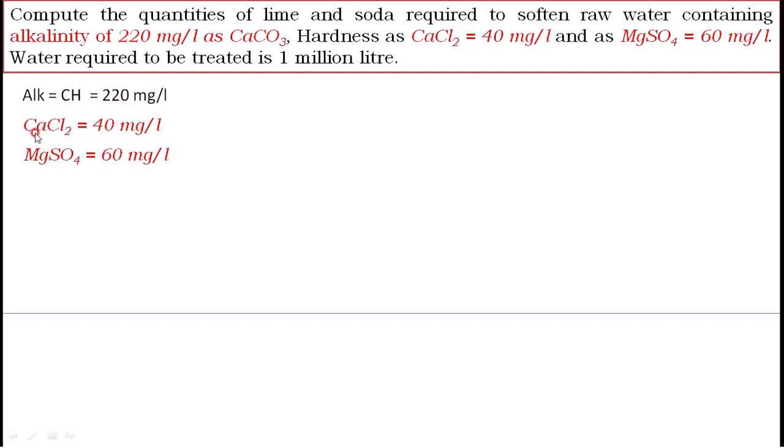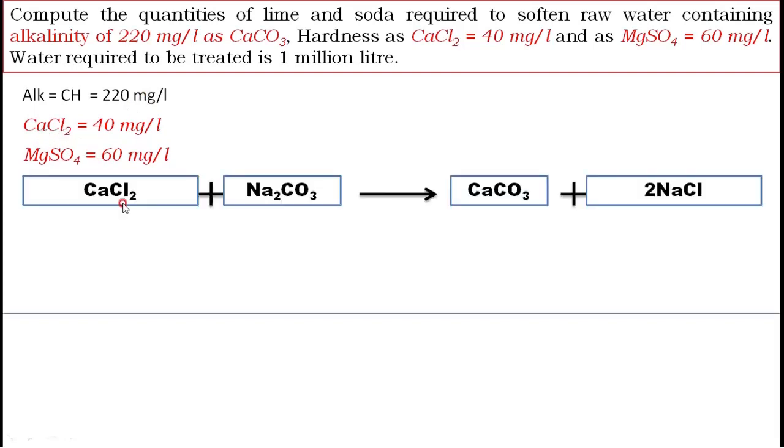Now the turn is CaCl2. This reaction we again studied in the lime soda process. CaCl2 will mix with soda and it will give CaCO3 and NaCl. Now for every CaCl2 we want soda. The molecular weight of CaCl2 will be 110. So 110 mg per liter of CaCl2 requires 106 mg per liter of soda.